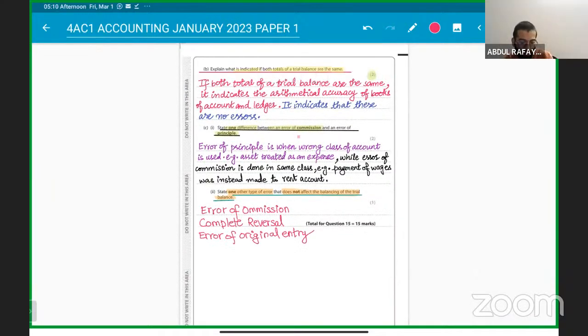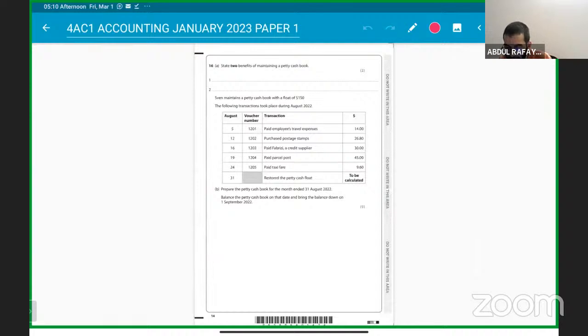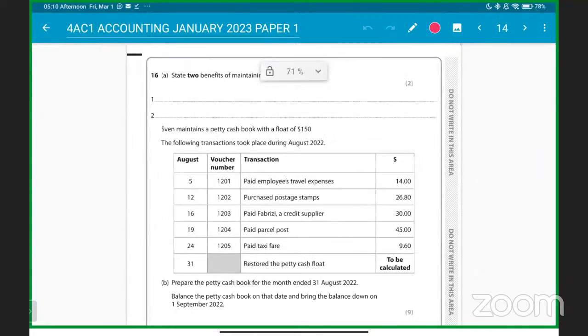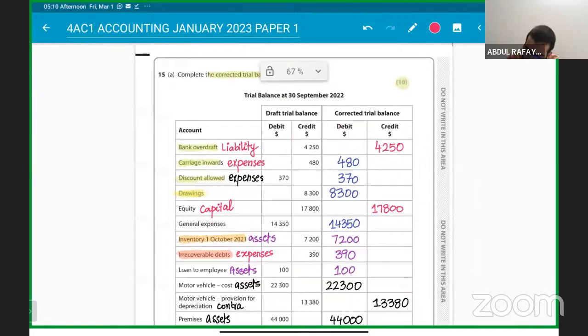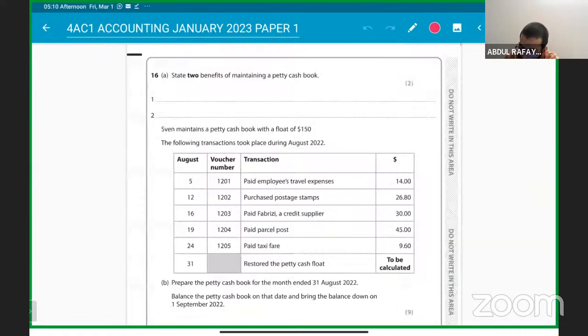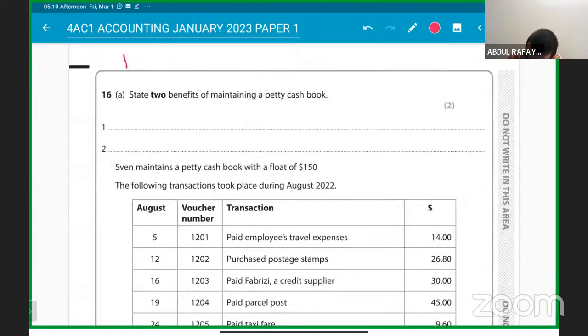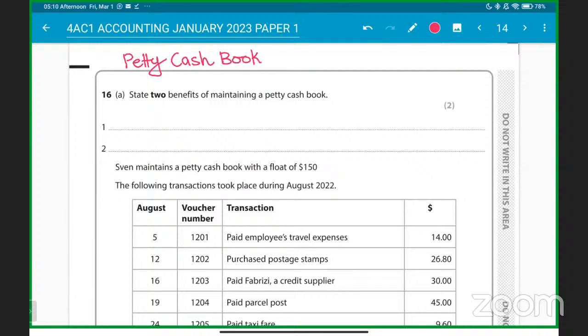We have covered question number 15. Understood? Got that clear? Then we move forward. So we can write it down. Question number 15 was about trial balance. And question number 16 is about the petty cash book. Okay, so question number 16 talks about the petty cash book. Understood? Got that clear? Following?